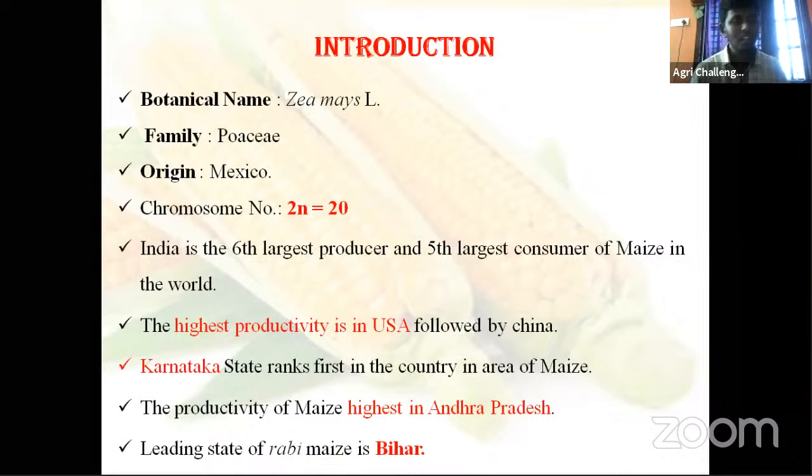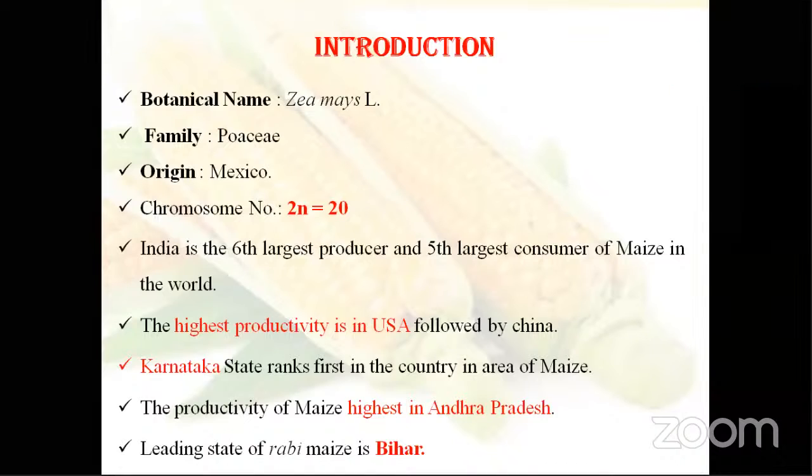Production means the yield of the entire area, say 100 acres, whatever the entire area we have. Total production is the total quantity. Productivity means yield per unit area. Okay. That productivity is highest in which country? USA.